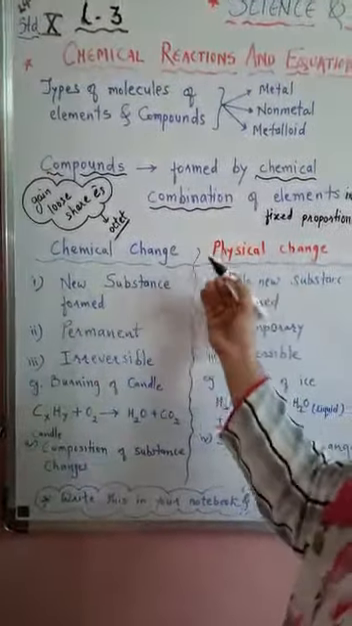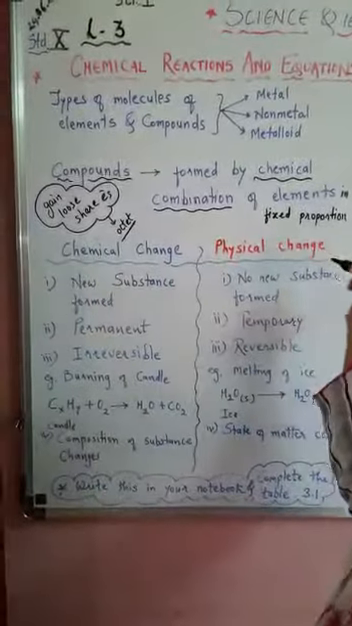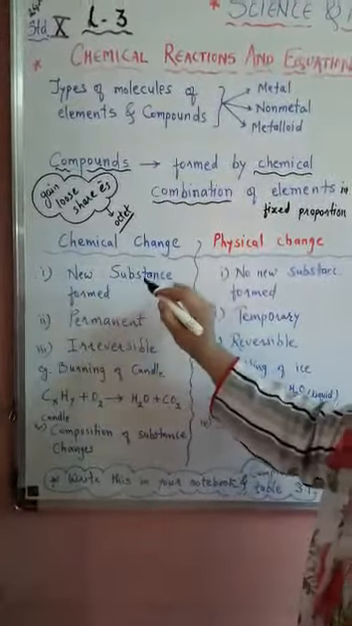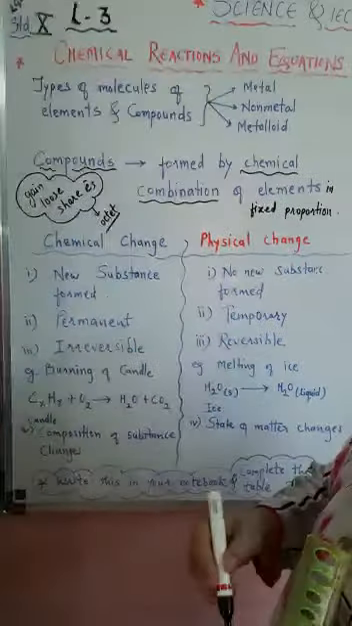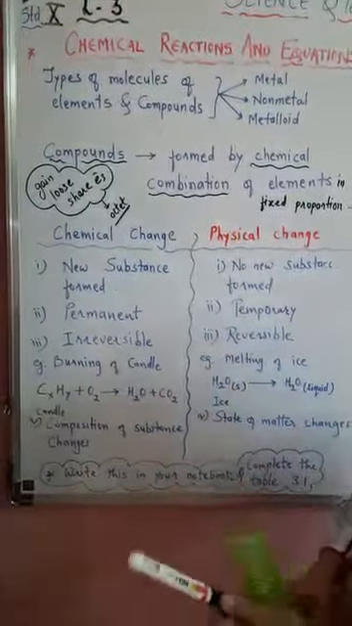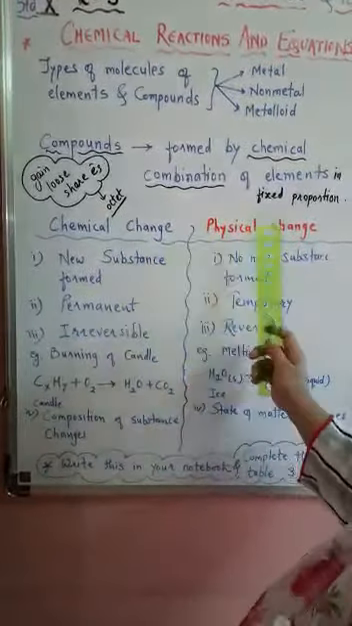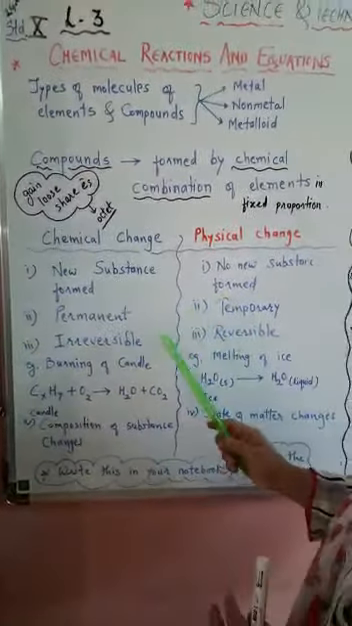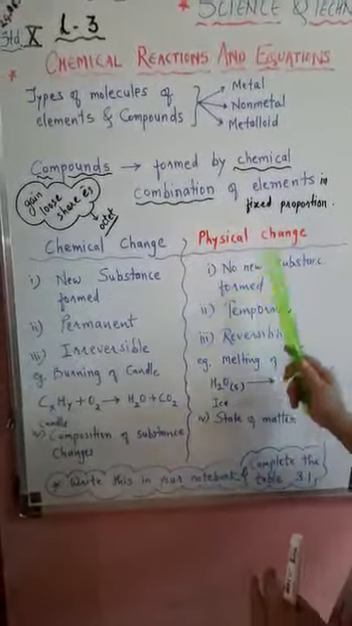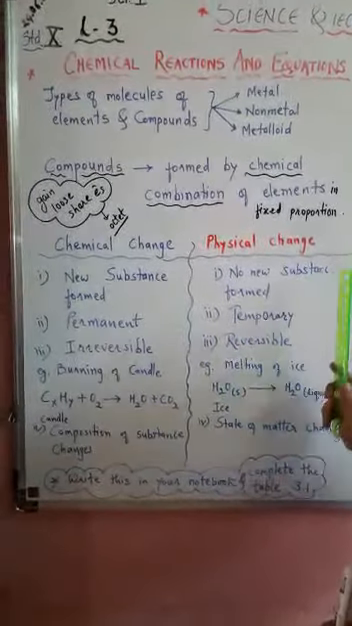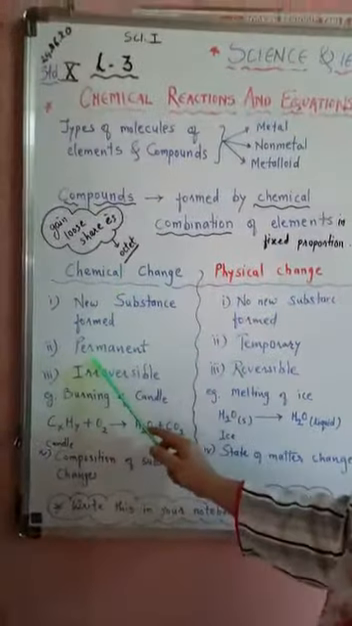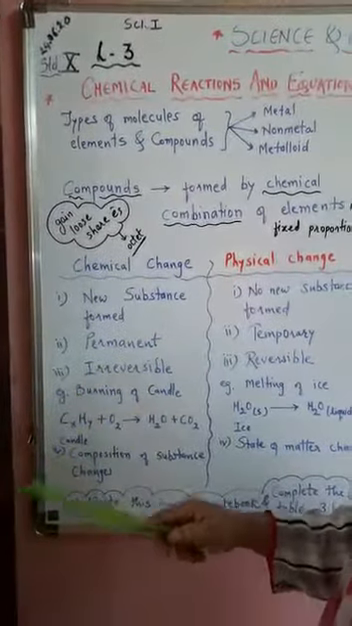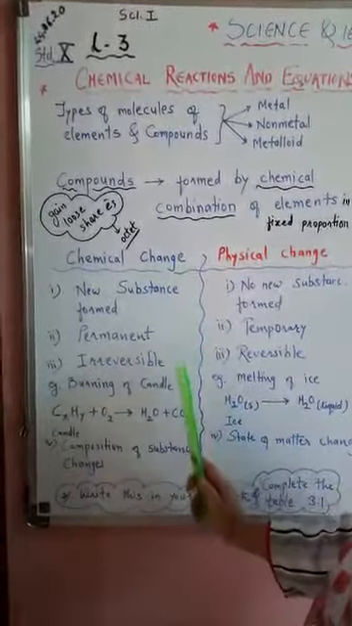Let us just revise the differences between the chemical change and the physical change. When there is a chemical change, a new substance is formed. The elements, the constituents, combine and form a new substance. Whereas in the physical change, no new substance is formed, but only the substances are mixed or their state changes. Chemical change is permanent, that means it is irreversible. You cannot get the constituents back from the compound which is formed in a chemical change.